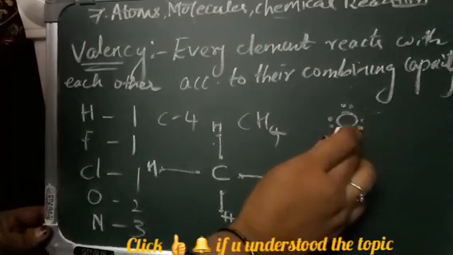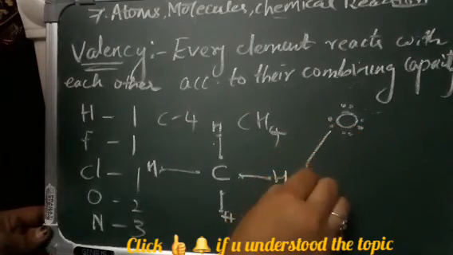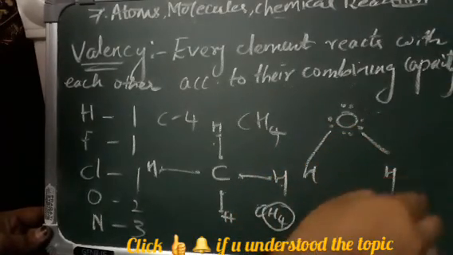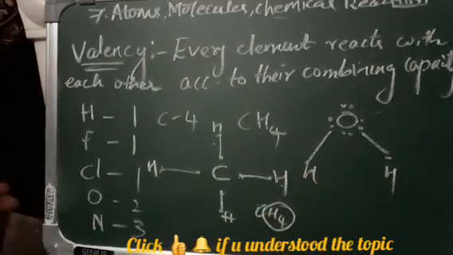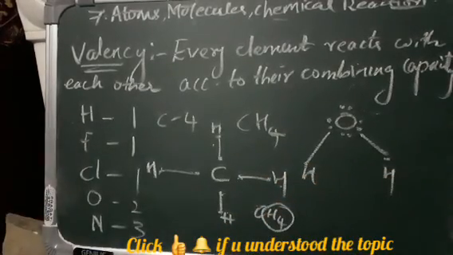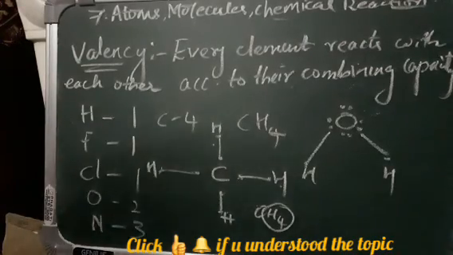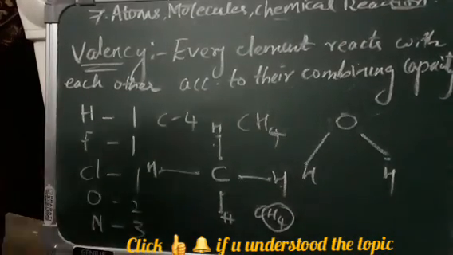Now it can pair with one hydrogen, and here also one hydrogen, and it will form the bonds, that is water. So I hope it is clear till here.